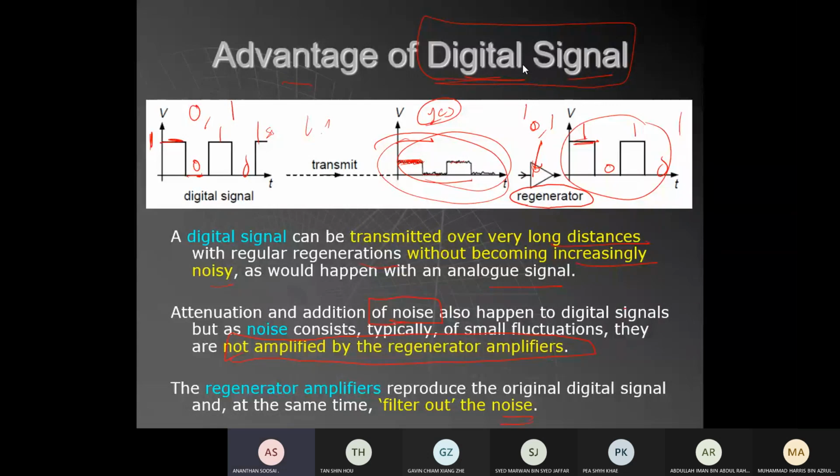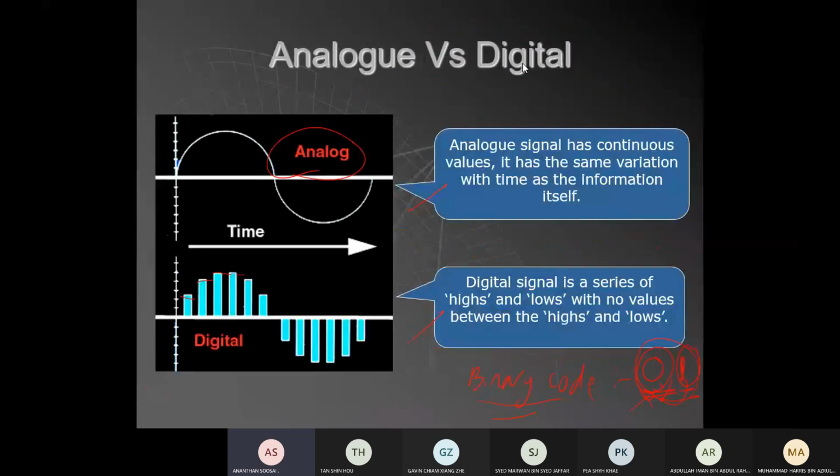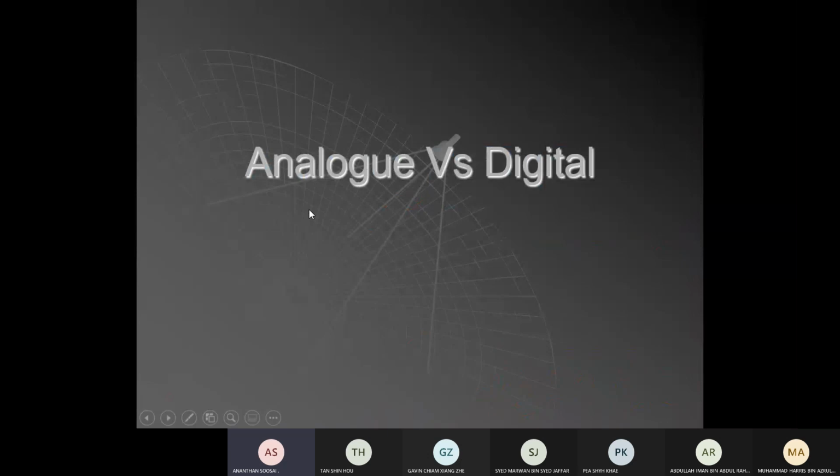Any questions? No questions? Okay, that's the introduction of analog and digital. Digital is better because it removes noise. Okay, it is able to remove noise through regeneration. Analog, although its quality is good, picks up noise during transmission, and when you do amplification, the noise is also amplified. So the signal gets noisier.